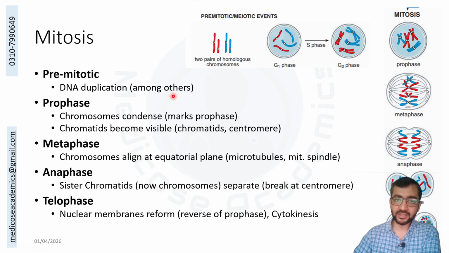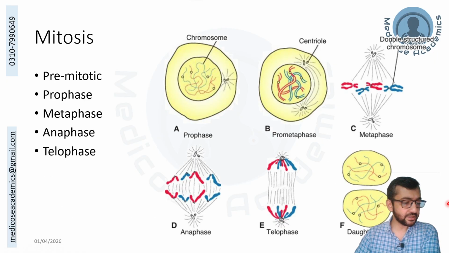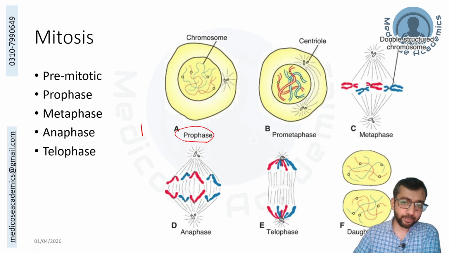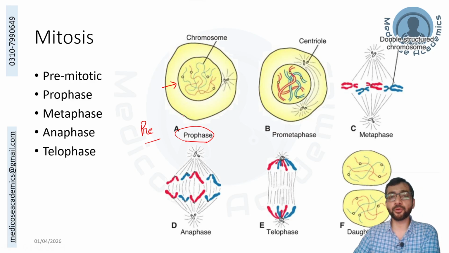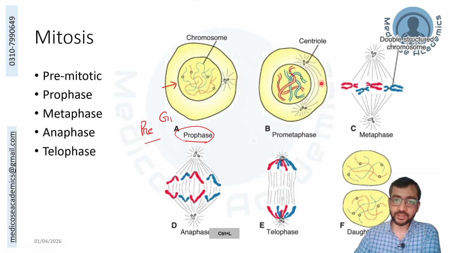This picture, by the way, is from Michael H. Ross's textbook of histology, and this one is from Langman's Embryology. It is mentioned as prophase, but it is basically pre-prophase. Why do I know that? Because the DNA material has not been duplicated yet. It is somewhere in G1, because you are not even in G2 where the DNA material is duplicated. So it is the prophase where duplication is shown, condensation is shown, nuclear membrane is still there, but centrioles are going to the opposite ends.